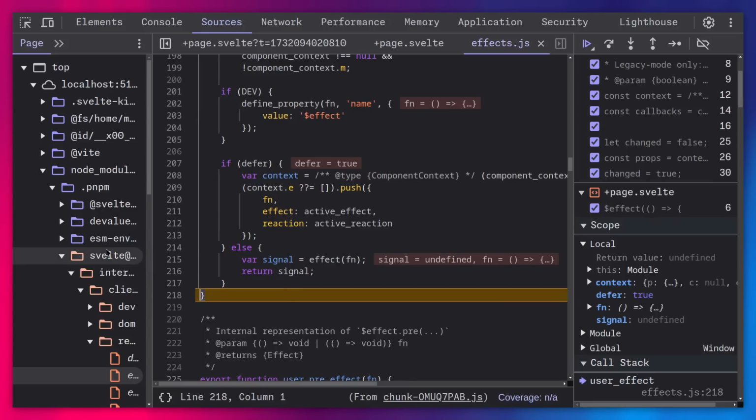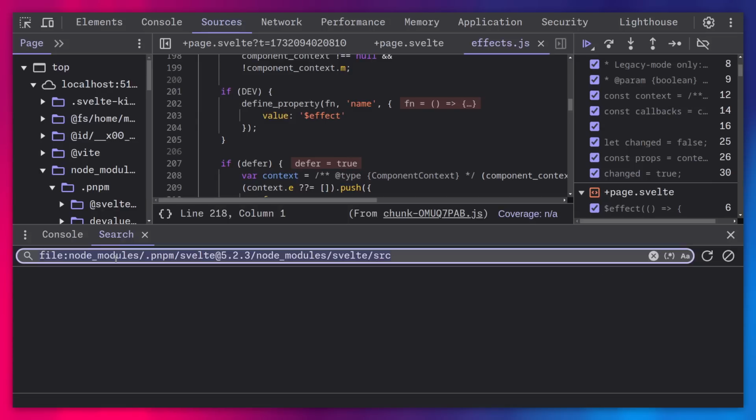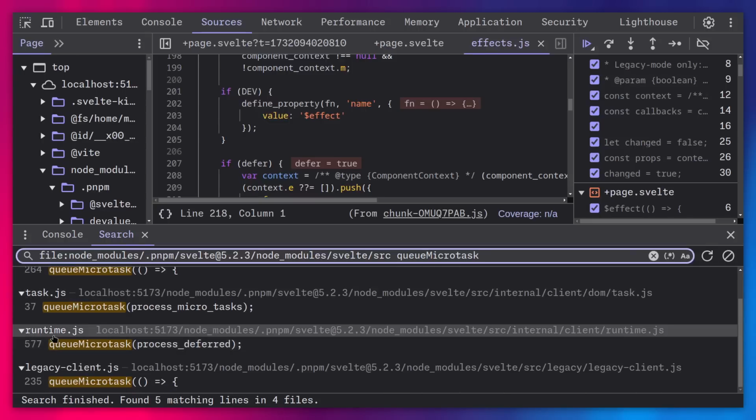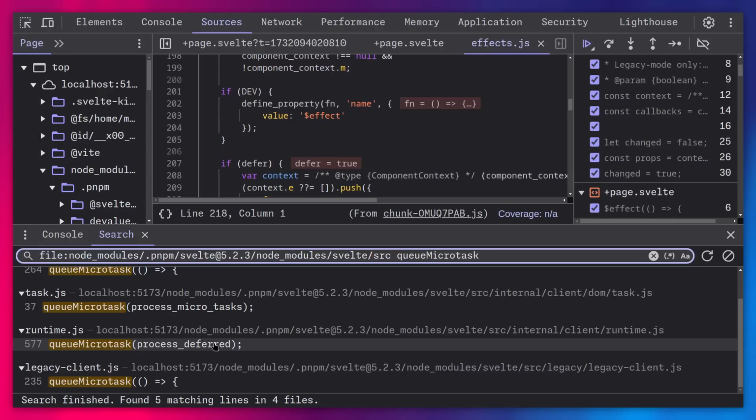And I think how it works is, for example, let me just search in this folder. So for example, we can actually search for microtask queue in the Svelte codebase, or it's queueMicrotask. And you can see it has some things that might not be related to it. We of course don't care about the DOM, so it's unlikely that it's here. It's not events. This looks more interesting, the runtime itself. So basically this is probably where this gets queued.